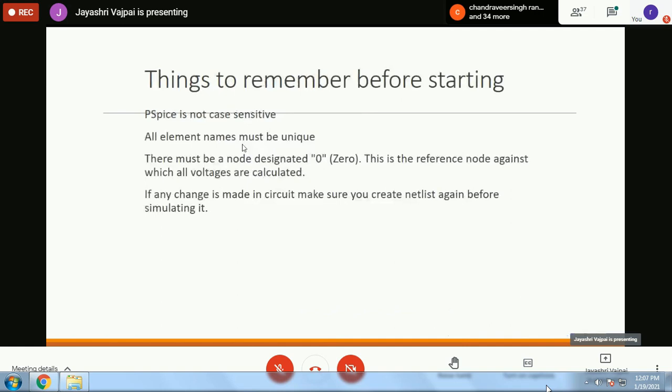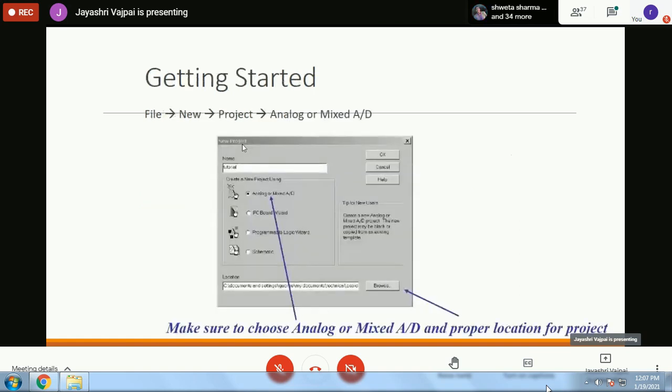If we do not recompile it, what will happen? The netlist will not change, and although we have made the change in the circuit, the results will be the same as before, and we will feel as if the change of element has not affected the performance of the circuit, whereas it may have, because the circuit will actually be simulated only by the netlist and not by the diagram that you have created in schematics. Okay. Now let us see how it can be started.